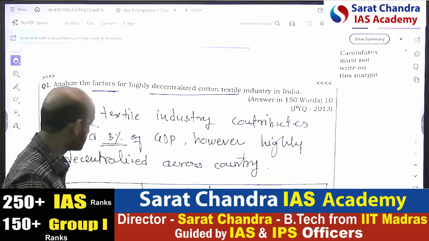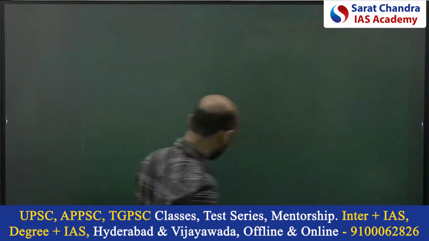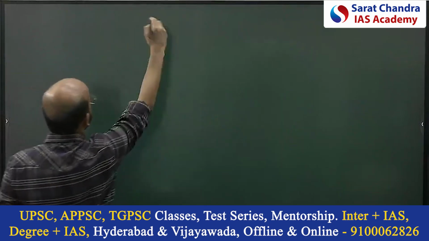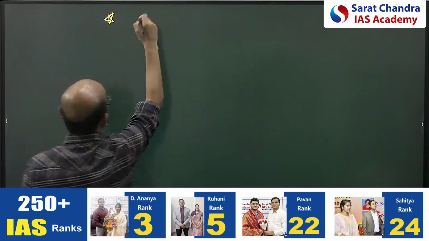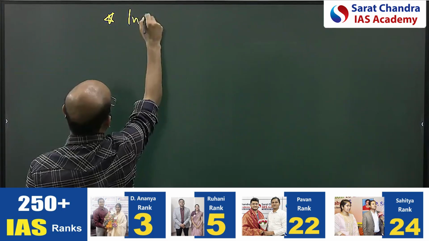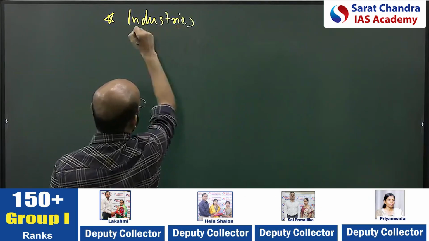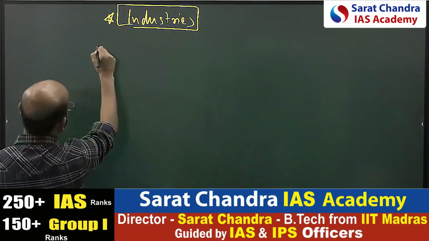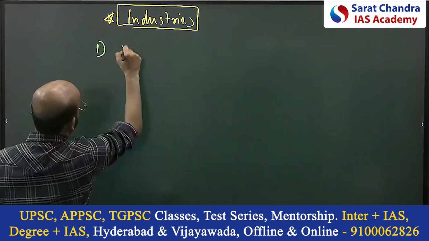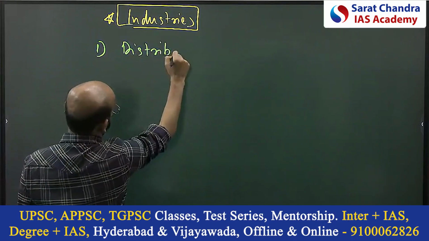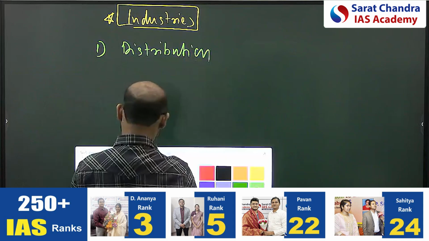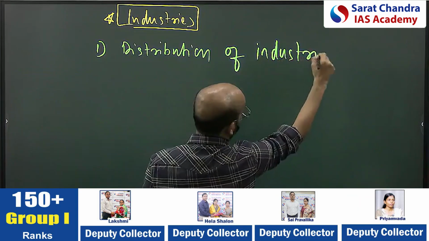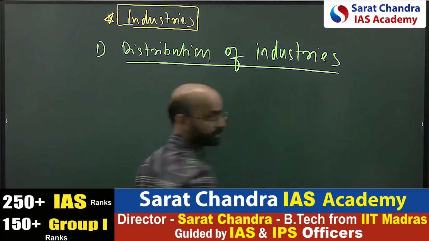Now, before going into the answer, as we do the template for such kind of question, see what they are asking. Mostly, they are asking two things. One is the question type is the industries. Here they can ask primary, secondary, and tertiary industry. Now, within industry, the first and foremost important thing is the distribution of industries. How they are distributed. This is the first type of question they are asking.